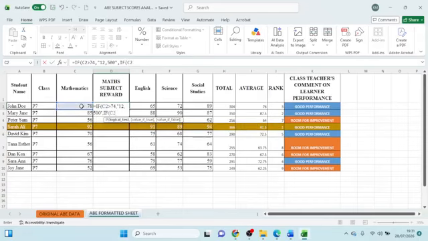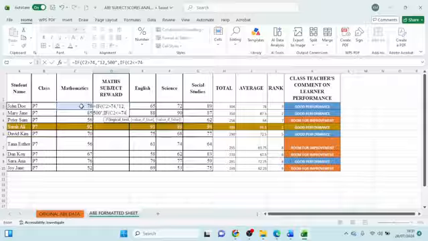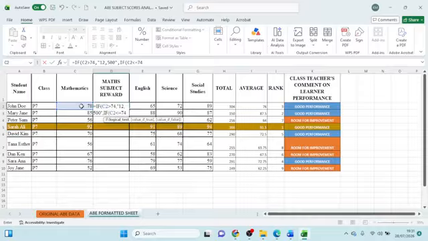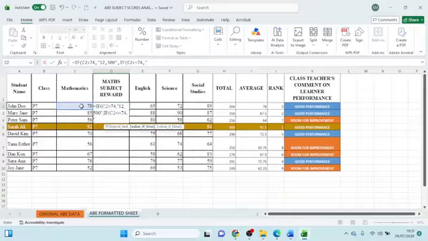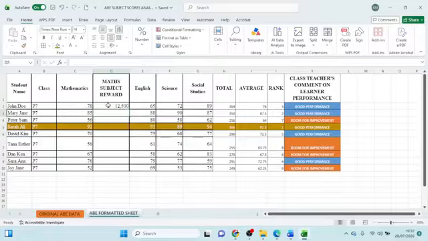C2 is less or equal to, because we want to also consider this one of 74. This person who got 74 should not get a reward, because they told us above 74. This one with 74 is not supposed to be rewarded. That's why I'm putting less or equal to 74, comma, in quotes, I put no reward, close quotes, and close the bracket 2 times, press enter, and scroll to the last learner.